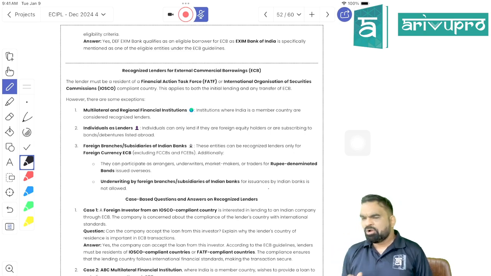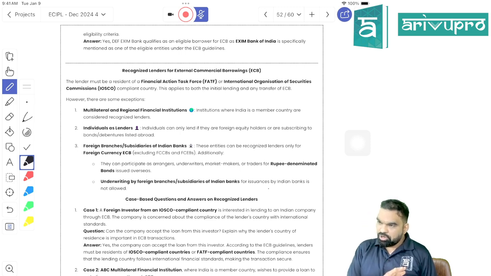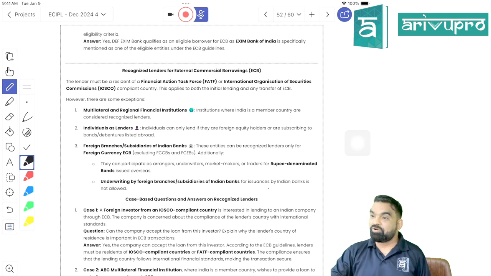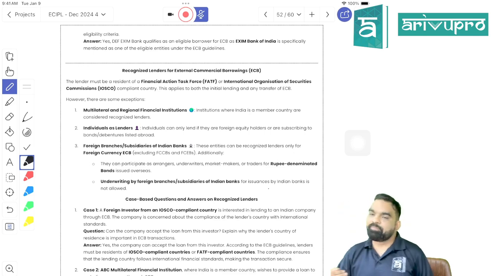So can I say that a recognized lender here should not belong to a territory which is not part of any such international organization? I'm trying to connect the concept in a very easy manner.